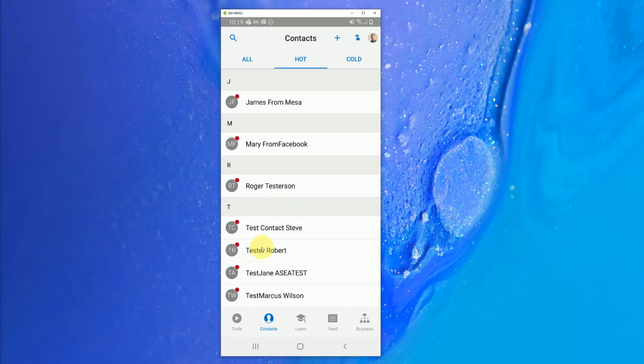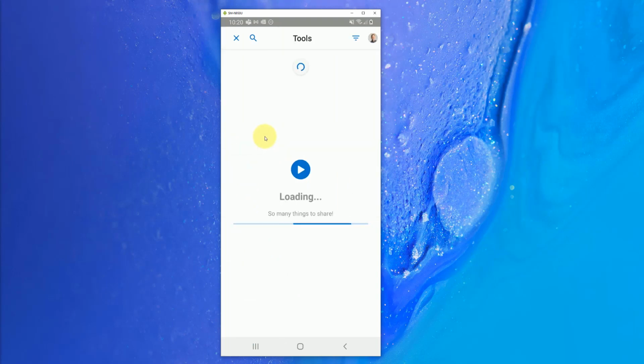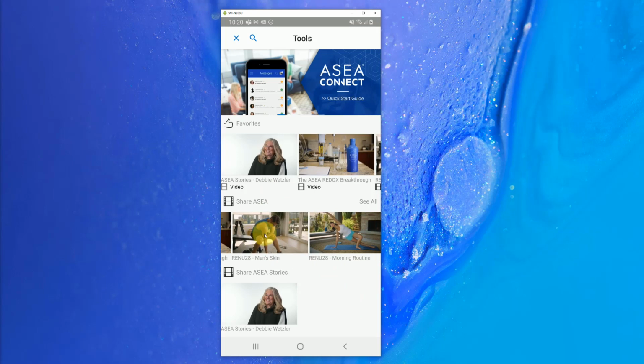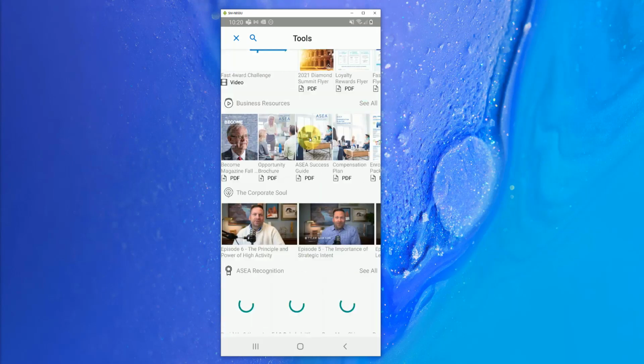Tester Robert here. Now if I wanted to share any content with Tester Robert, I can go one of two ways. I can start with the tools section here, but since I already know exactly who I'm going to be sharing this with, and that's going to be Robert, I can simply tap on Robert, and then here at the top I have this button for Share Tools. Now when I click on Share Tools, I will be able to open up all of my content here and share content with Tester Robert.